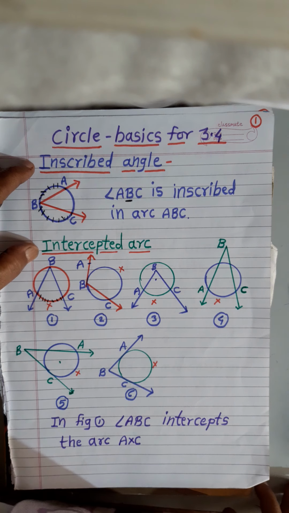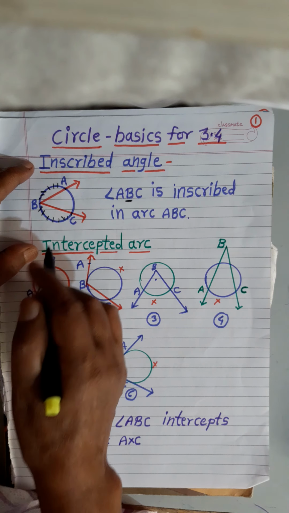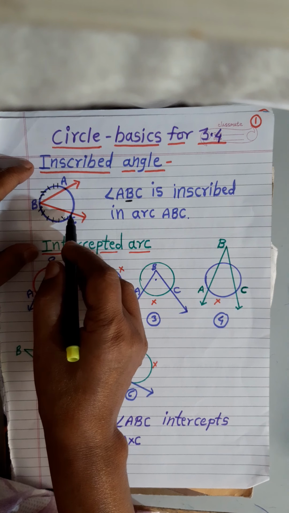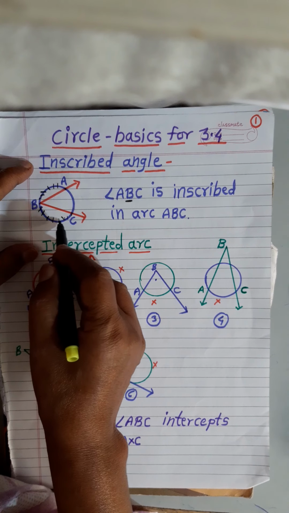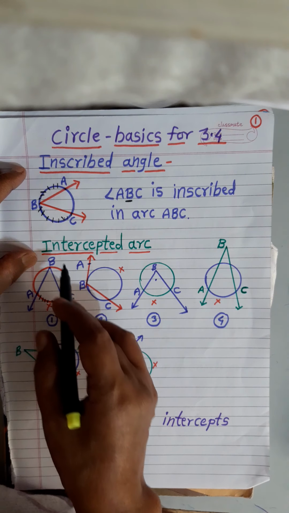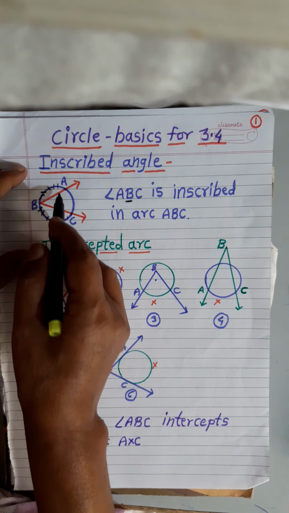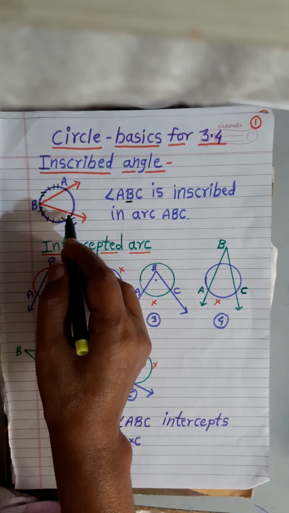Now, what is an inscribed angle? See here, angle ABC is inscribed in the arc ABC. Why do we say that angle ABC is inscribed in the arc ABC?